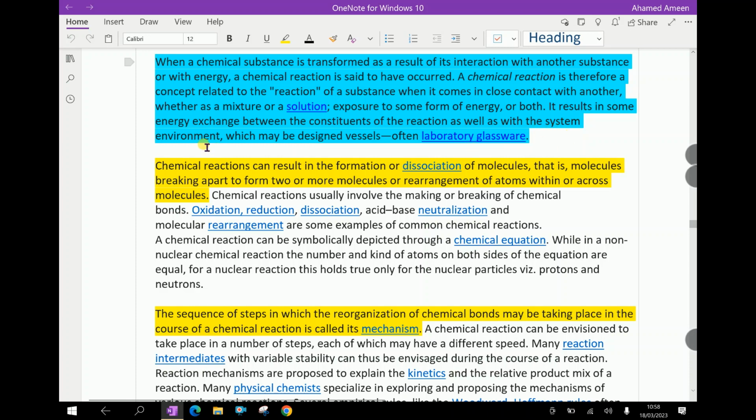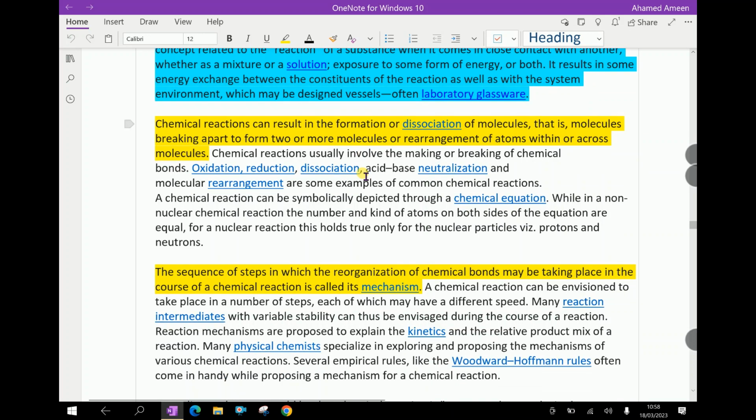It results in some energy exchange between the constituents of the reaction as well as with the system environment, which may be designed vessels, often laboratory glassware.